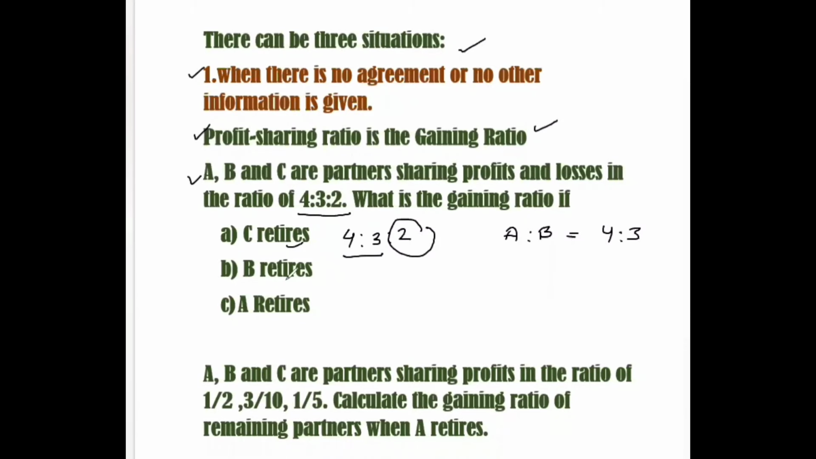Now if B retires, say 4:3:2 is the ratio. Now if B retires, the remaining ratio is 4:2. And that is the gaining ratio of A and C, 4:2. And if A retires, then the gaining ratio of B and C will be 3:2.